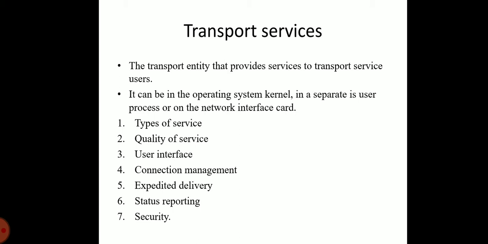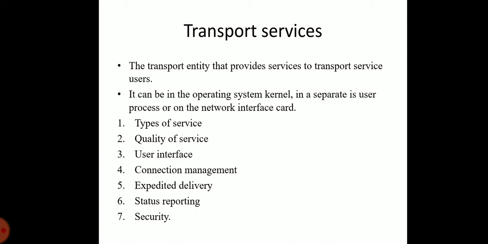For quality of service, the transport protocol entity should allow the transport service user to specify the quality of transmission service to the provider. What are the transport layer quality of service parameters? Number one, error and loss levels. Number two, desired average and maximum delay. Number three, throughput. Number four, priority level.